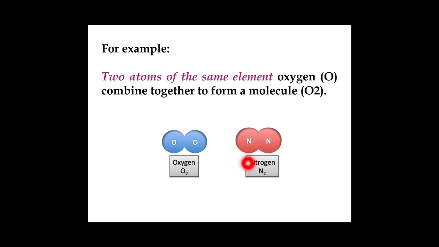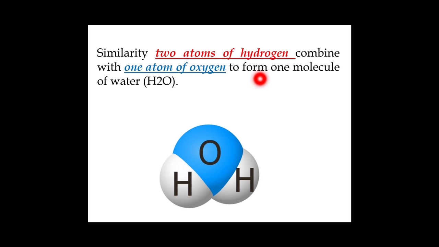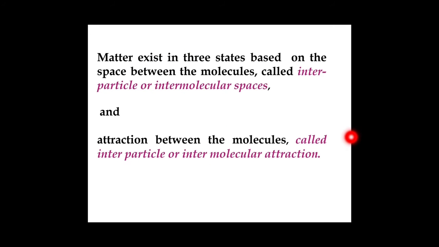One oxygen atom combined with another atom of the same element, oxygen, forms an oxygen molecule. So here a molecule has formed when atoms combined with another atom of the same element. Two atoms of hydrogen combined with one atom of oxygen form one molecule of water. Here an atom combined with an atom of a different element to form a molecule.